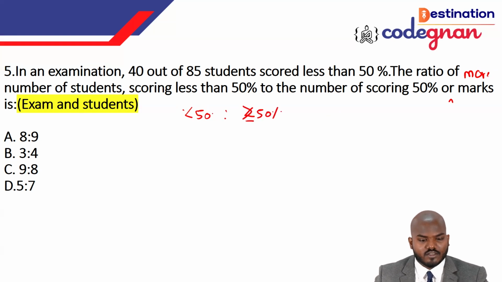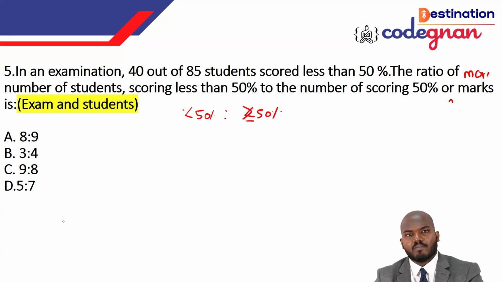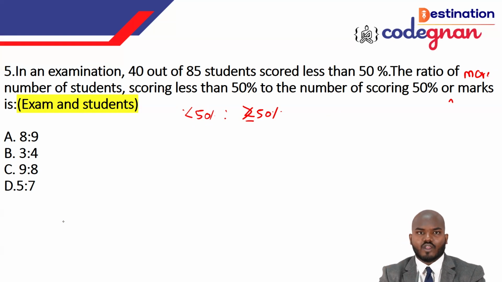So you want to find out the number of students who score less than 50%, and then the number who have scored equal to or greater than 50%. How can we find that out? I have one piece of data: out of 85 students, 40 students are getting less than 50%. So you can call that 40 people.